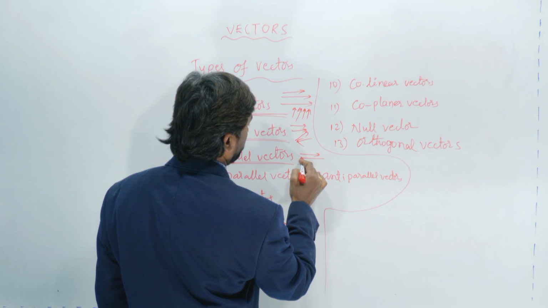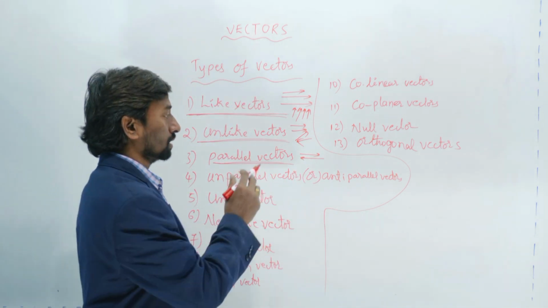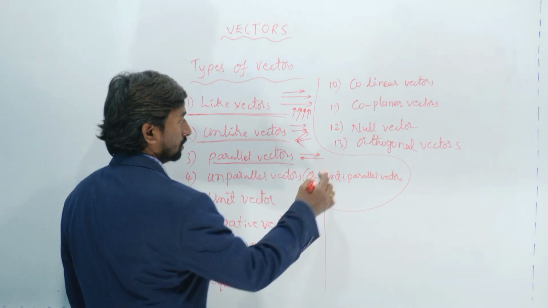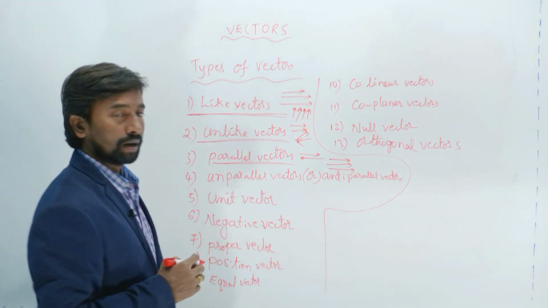And parallel vectors means the vectors which are parallel to each other. They may be in the same direction or in different directions, but if the vectors are parallel to each other, they are said to be parallel vectors.